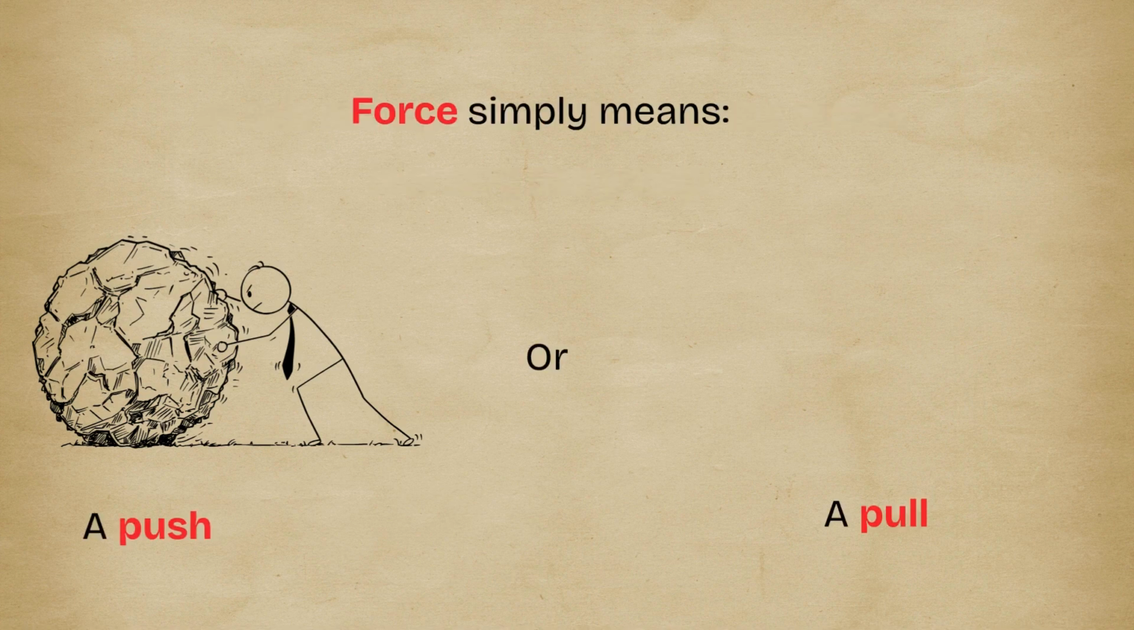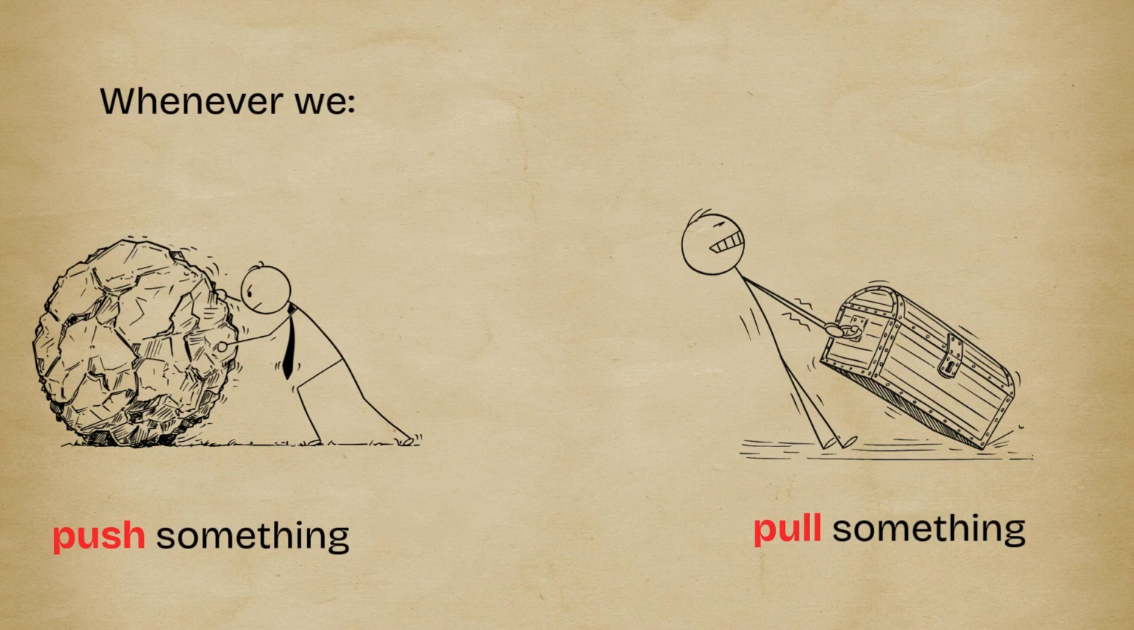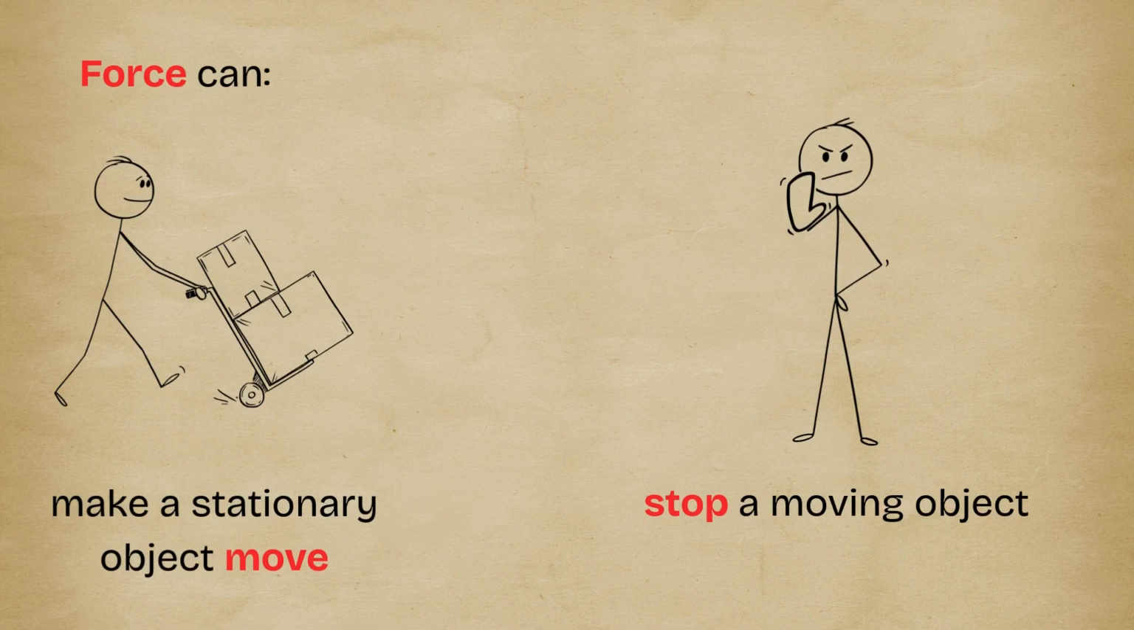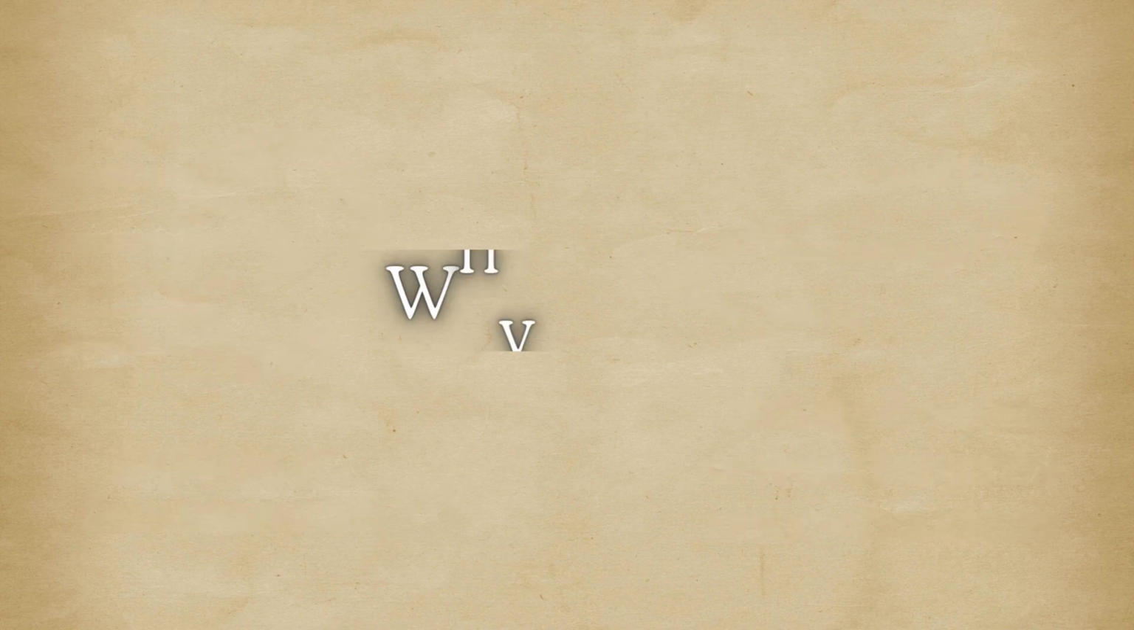Force simply means a push or a pull. Whenever we push something, pull something, or change the motion of an object, we are applying a force. Force can make a stationary object move, stop a moving object, increase or decrease speed, change direction, or even change the shape of an object.